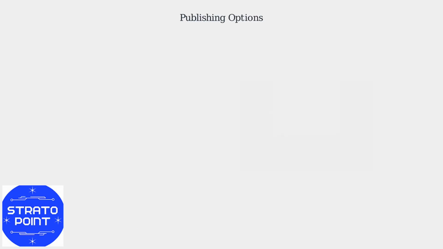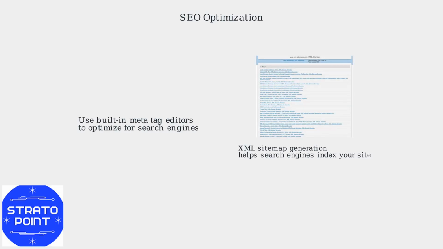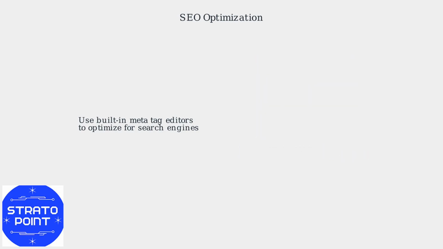Once your site is built, Mobirise offers multiple publishing options: locally to your drive, via FTP or SFTP to any hosting provider, directly to GitHub Pages, or through Mobirise's own hosting service. For SEO, use Mobirise's built-in tools like meta tag editors to add titles, descriptions, and keywords that help search engines understand your content.